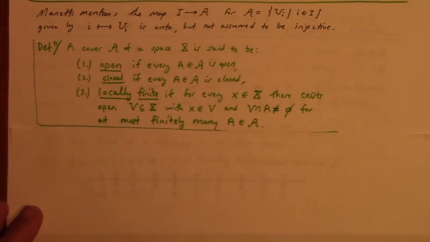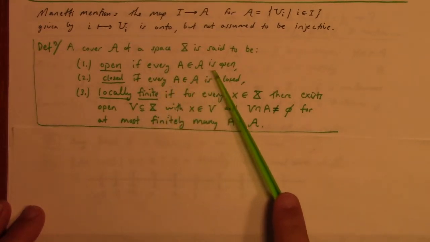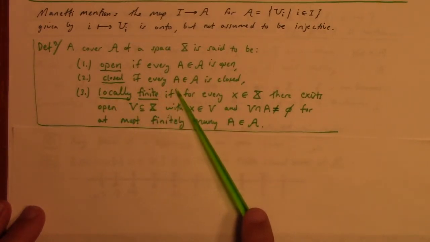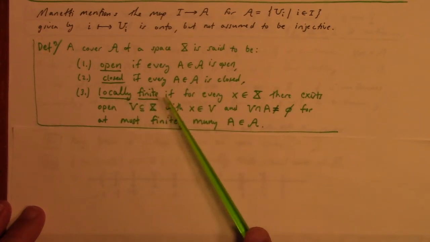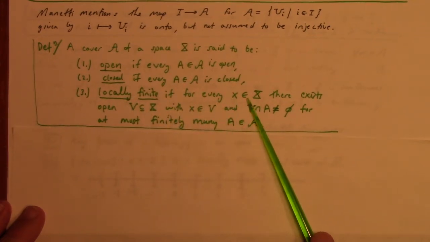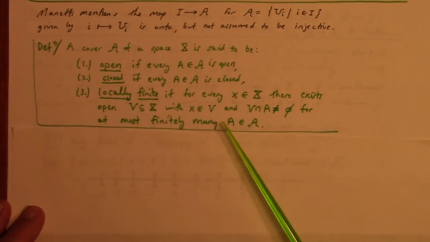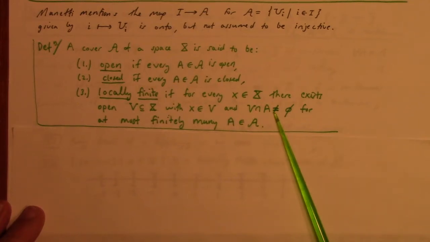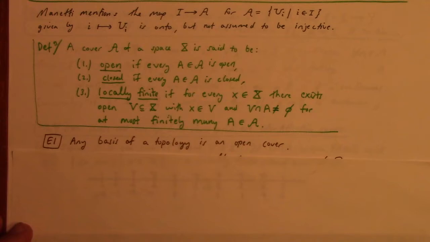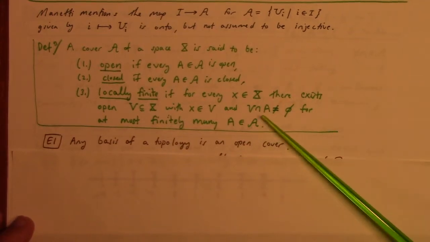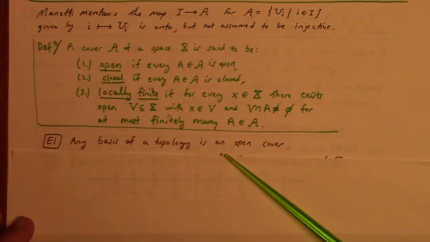So, anyway, I am following Manetti. A cover A of a space X is said to be open if every A in the cover is open, closed if every set in the cover is closed, and locally finite if for every x in X there exists an open set in X that meets sets in the cover for at most finitely many A. His example: any basis of a topology is an open cover, right?